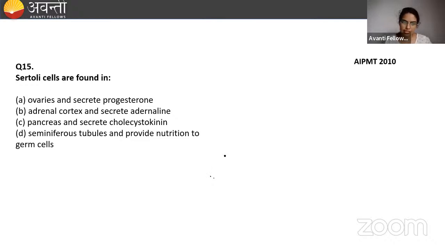Where do you find the Sertoli cells? Very good, Del. Your answer is correct. I'm going to launch the poll. Please make sure you answer in the poll.